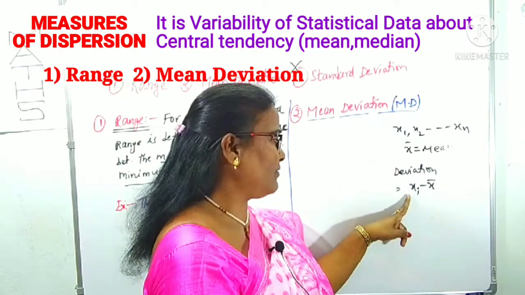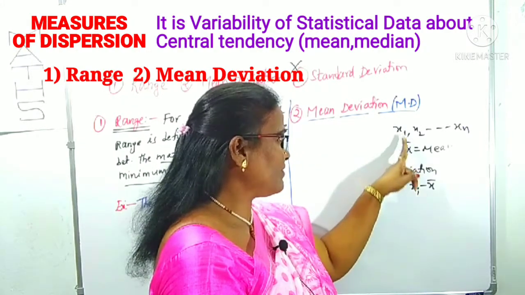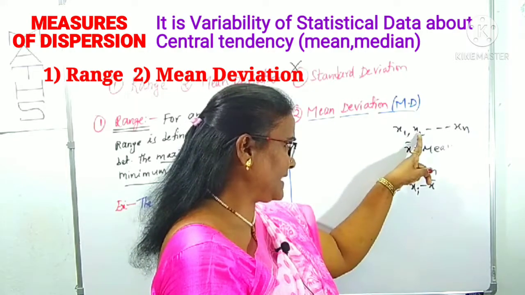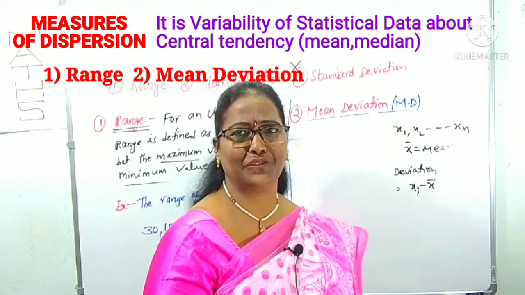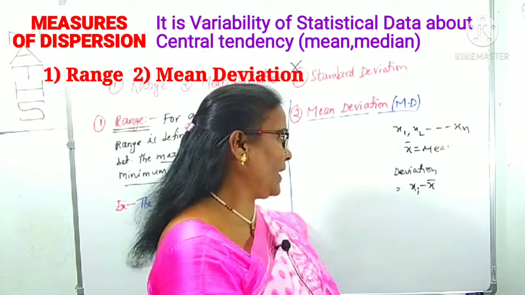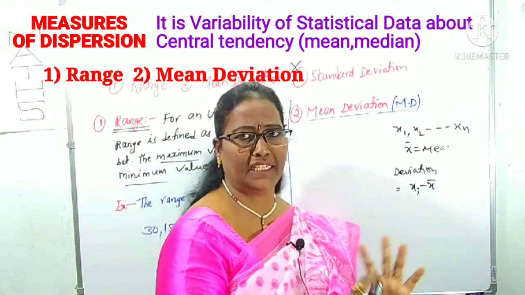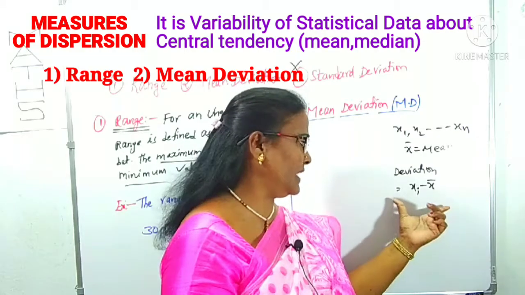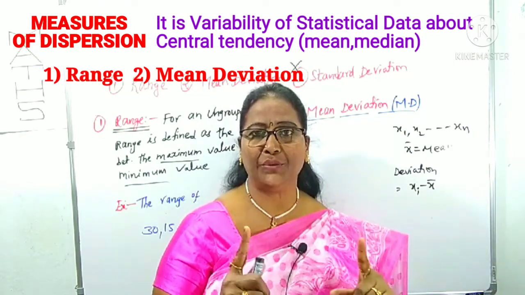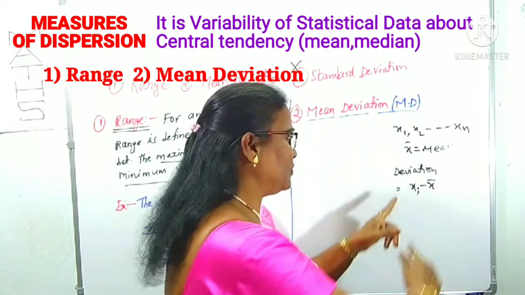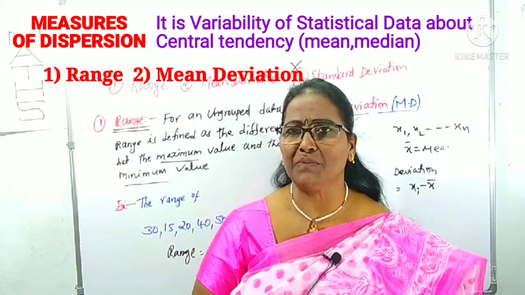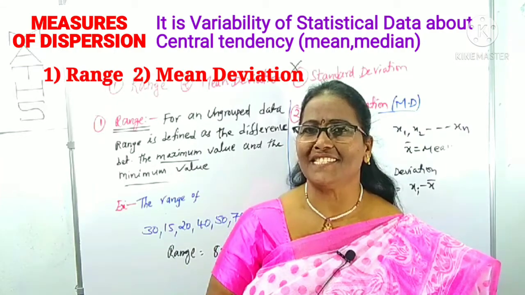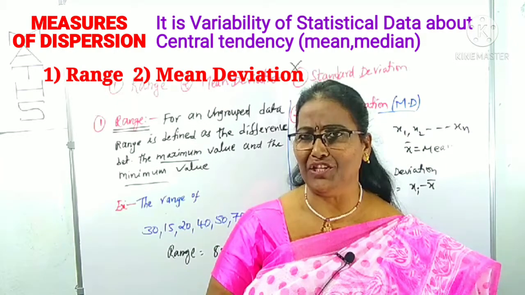One of the deviations, for i equal to 1, is x1 minus x bar. The second one is x2 minus x bar. The third one is x3 minus x bar. Like that we can find the deviations. Once you get the deviations, take their sum, that too of absolute values. Absolute means you can use the modulus. The sum of the absolute values of the deviations by the number of deviations is nothing but the mean deviation.